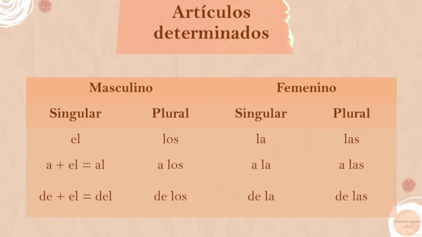It's also important to keep in mind that whenever we have the prepositions a or de in Spanish before the masculine article el, we're going to put these two words together, resulting in al and del. This does not happen for all the other cases, as in plural or the feminine.